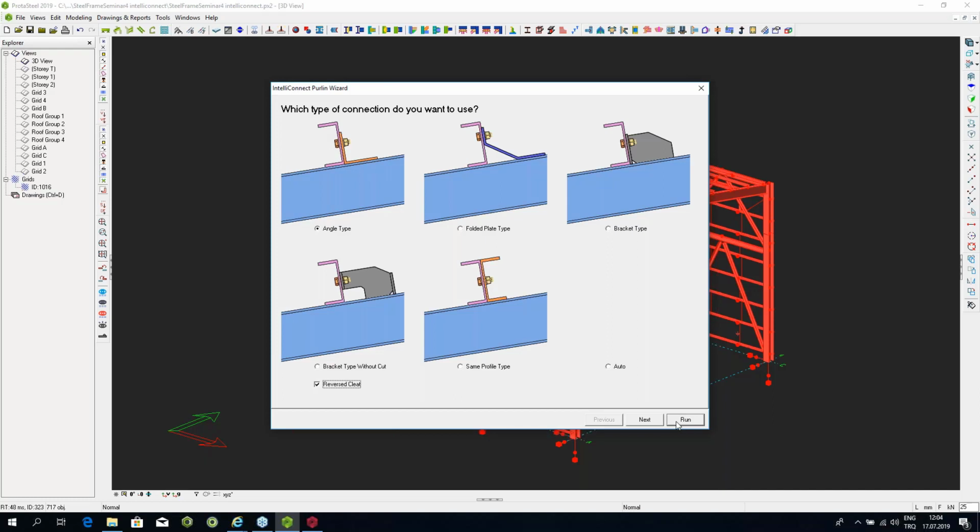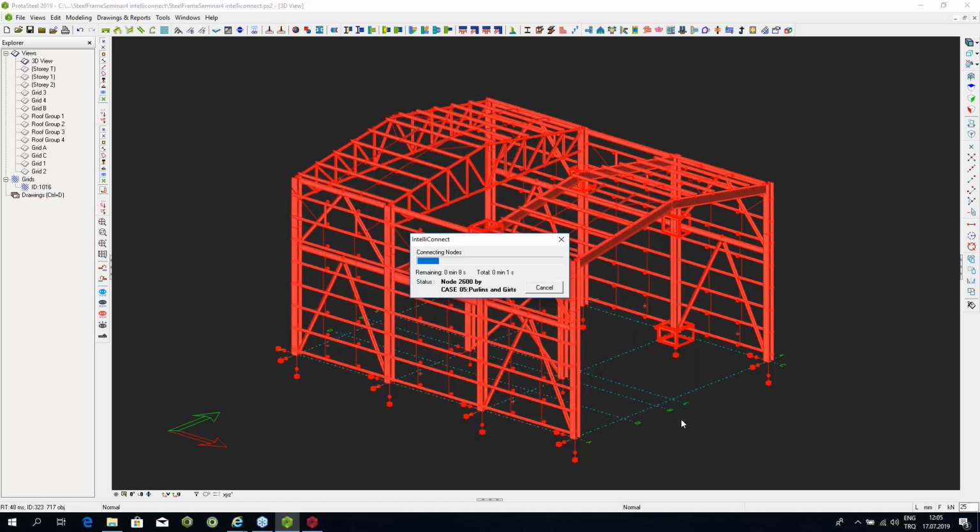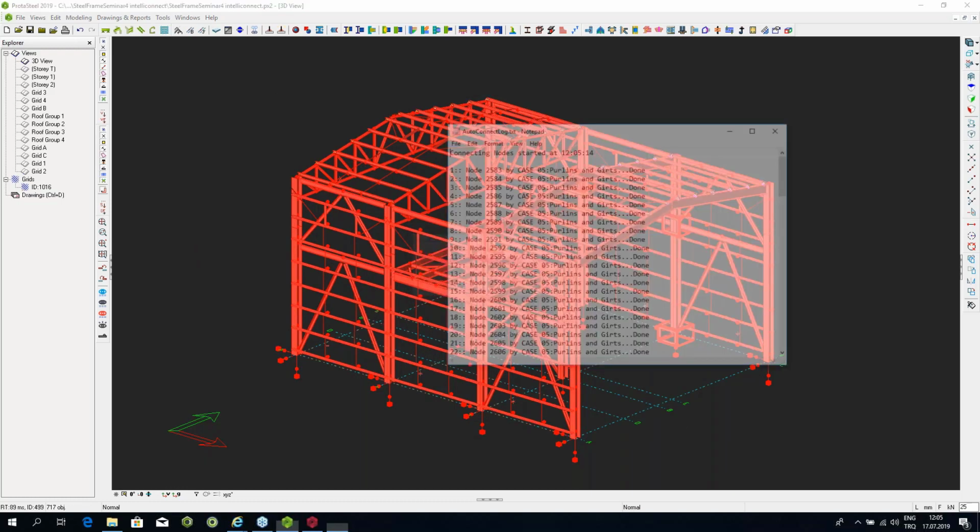What I want the program to do at this point is to go through the structure which I've selected, find the joints in which there are purlins, and leave the others untouched. Look for the purlins and connect the purlins according to this particular connection which I've set up. I'm going to just press run now, and as you can see, there's a progress bar over there. It's going to take a few seconds.